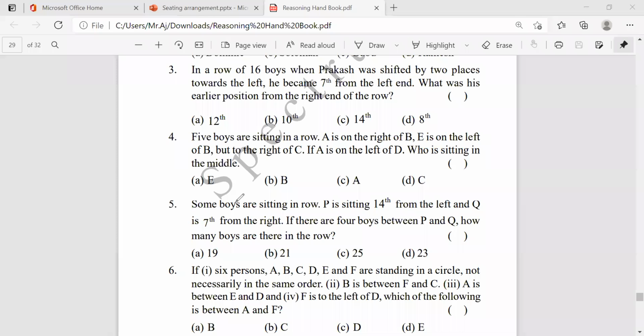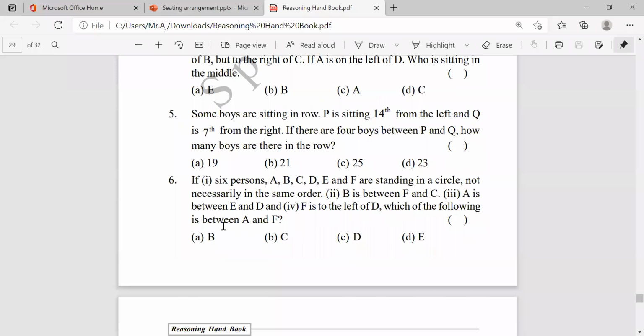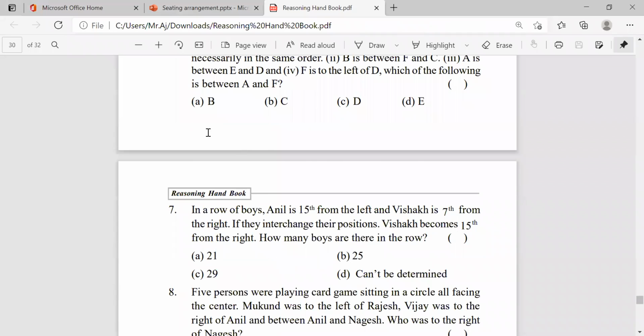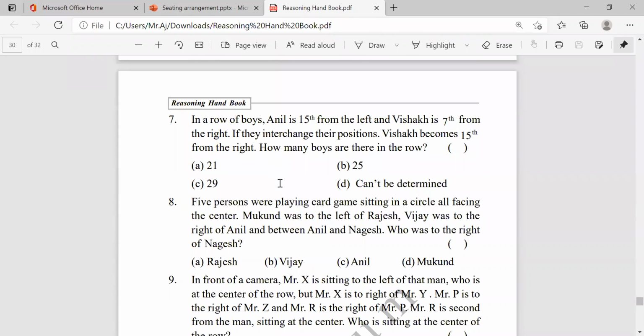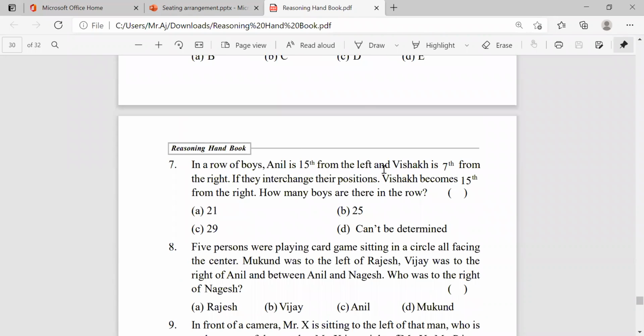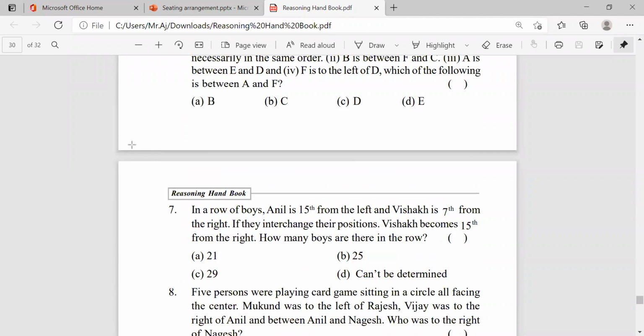Okay, come to the next problem. 6 we already did here, and 7. Okay, come to the 7th one. In a row of boys, Anil is 15th from left. So this is a row. So Anil is 15th from the left. Anil is here. 15. Okay.